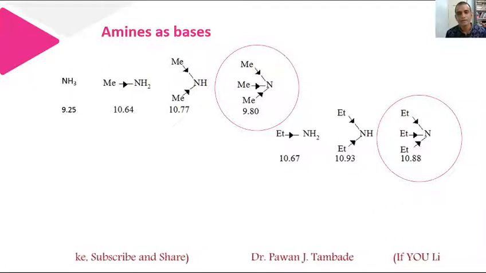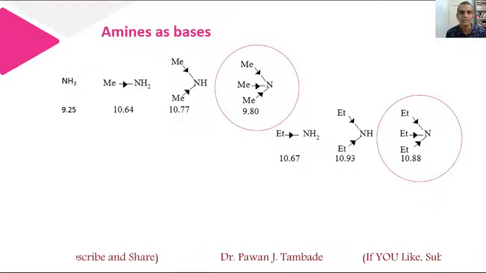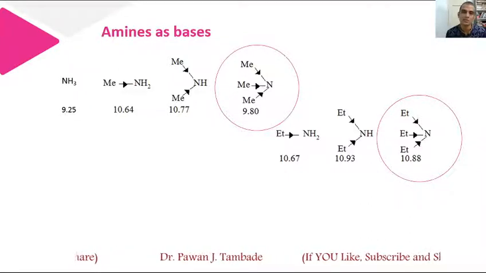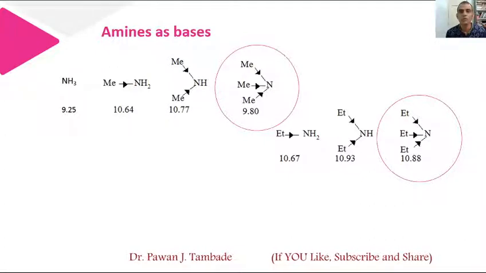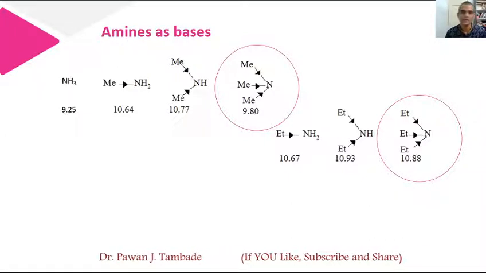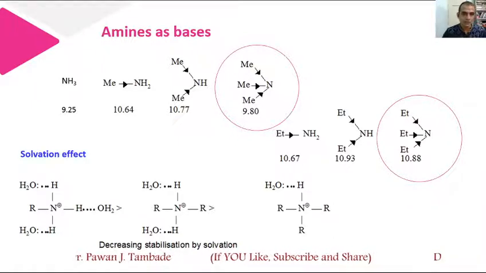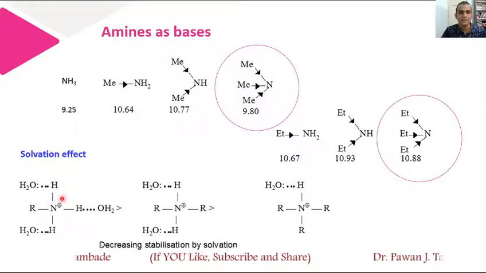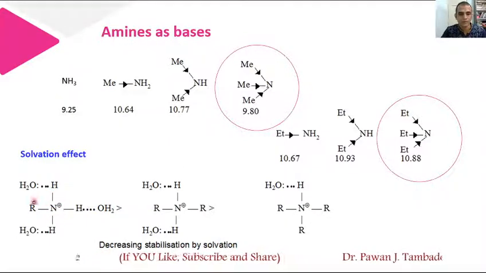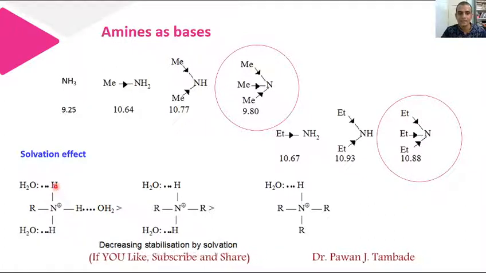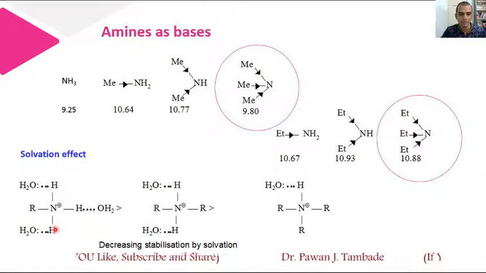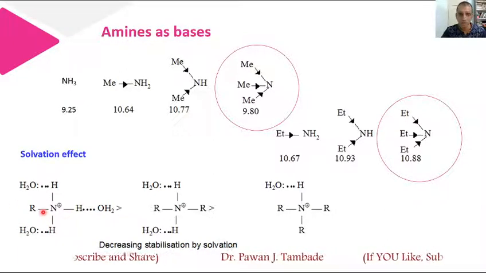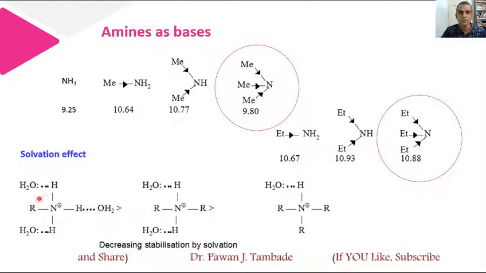Now how is it possible? Why are tertiary amines less basic as compared to secondary and primary amines, although in this case electron releasing groups are attached to the nitrogen atom? So there is one more factor which operates here, and that factor is the solvation effect. When a primary amine reacts with a proton, a cation forms, and in this cation there are 3 hydrogens, 1, 2 and 3, and these 3 hydrogens get associated with water molecules. This is called the solvation effect. In this case, the solvation effect is more.